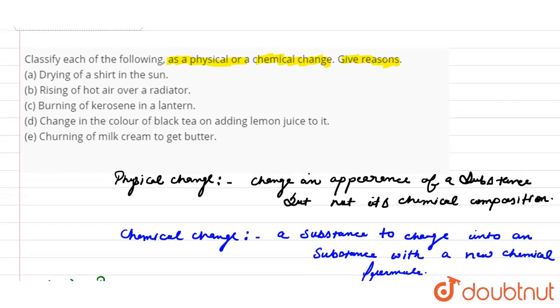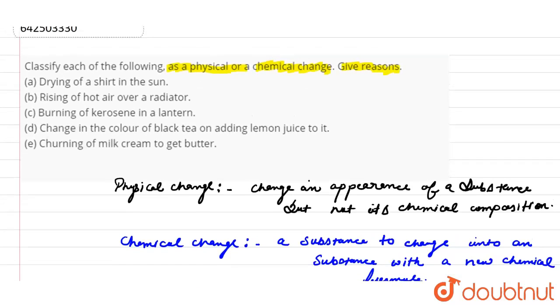As the shirt is drying in the sun, there is only evaporation of water, and no change in the composition of the shirt.